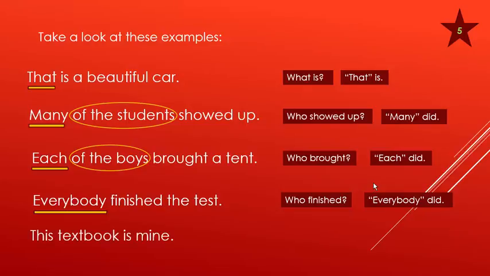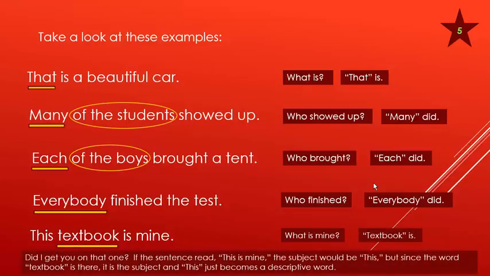This textbook is mine. What's mine? Textbook. Did I get you on that last one? If the sentence read, "This is mine," the subject would be this. But since the word textbook is there, it's the subject and the word this just becomes a descriptive word.